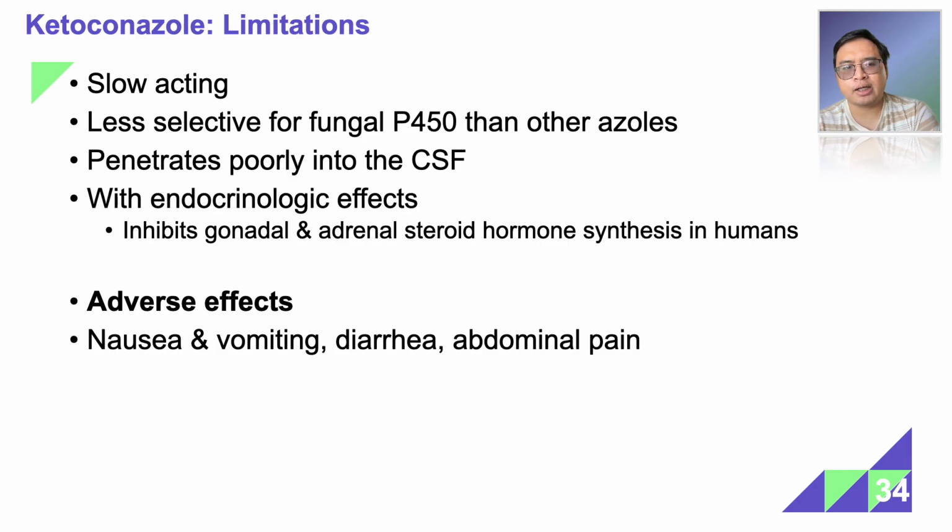Another problem with ketoconazole is that when you take it with oral contraceptives, it may lower the efficacy of those drugs. So it could make you prone to pregnancy if you're a woman taking oral contraceptives. Okay. These are just some of the non-specific adverse effects: nausea, vomiting, diarrhea, and abdominal pain.